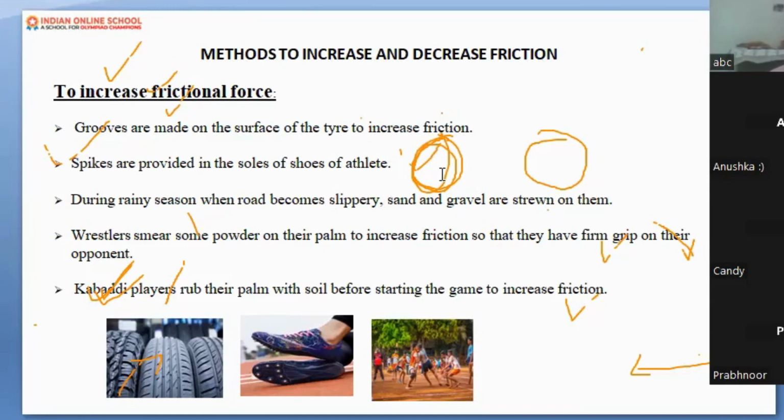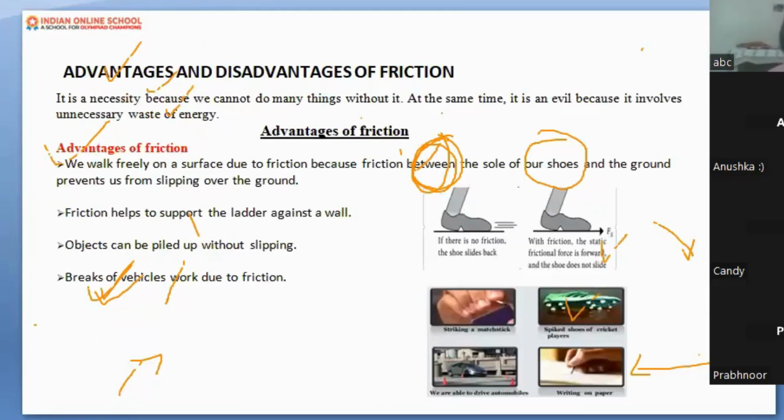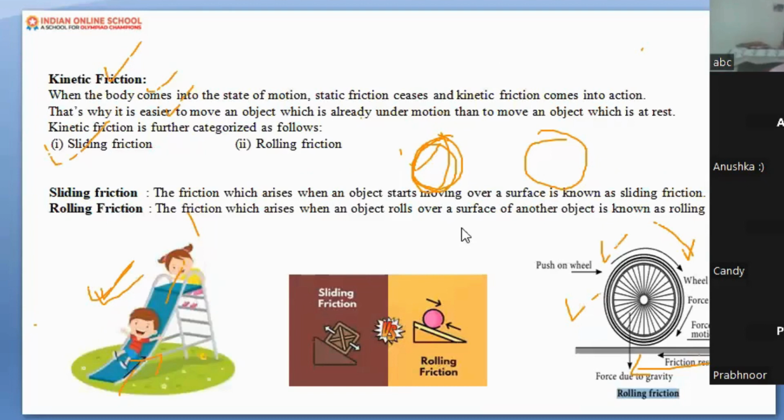That kind of tire will continuously move, and it's not easy for it to stop suddenly. Then what is the result in that case? There may be accidents. Exactly, that is what I want from you. Perfect answer. This may lead to an accident. So this is the reason why friction is very important to us.